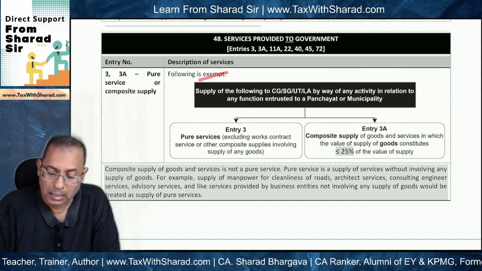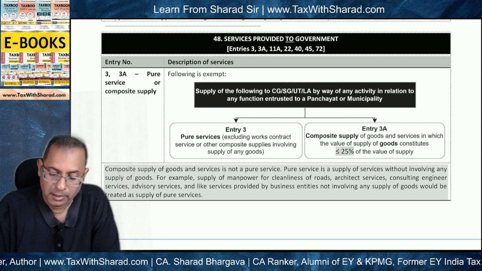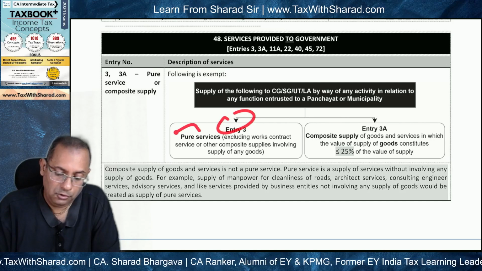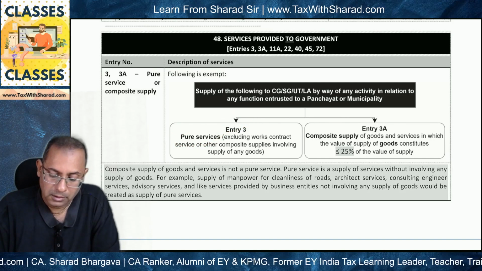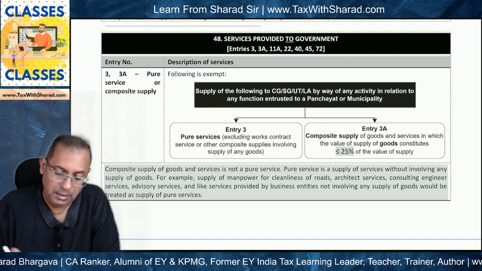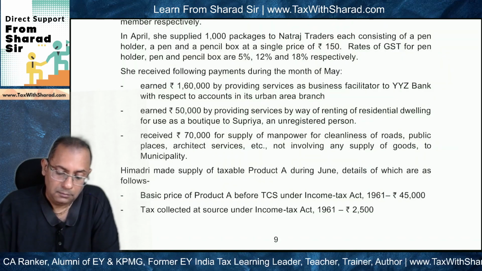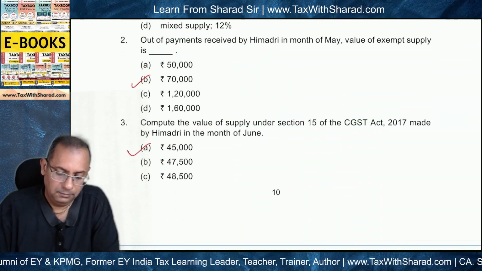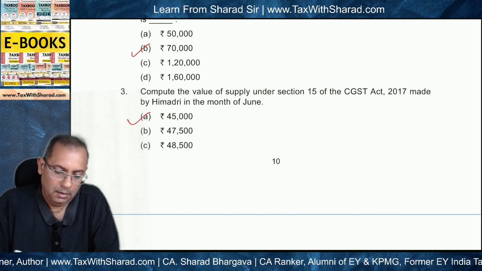Following is exempt. Supply of the following to local authority by way of any activity in relation to any function entrusted to a panchayat or municipality, entry number 3, in the case of pure services. That means it is not a works contract service or it is not a composite supply involving supply of any goods. So it is a pure service case, and therefore entry 3 exemption will be applicable. So the answer will be 70,000 is exempt.